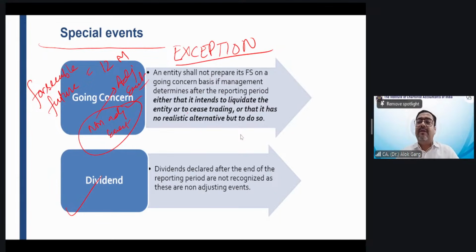The surveyor will come and assess it. If it is reasonably certain that the insurance claim will be received and the company can demonstrate that it will come back into operations in one year, then the financial statement will be prepared on a going concern basis, but a note has to be given about the material uncertainty relating to going concern.